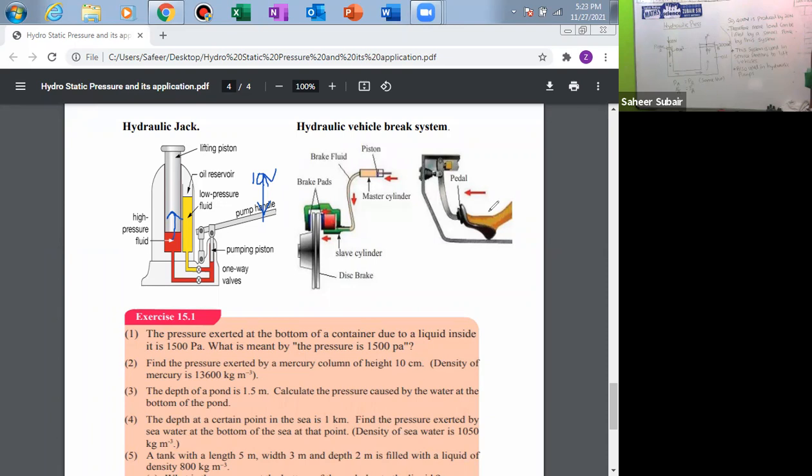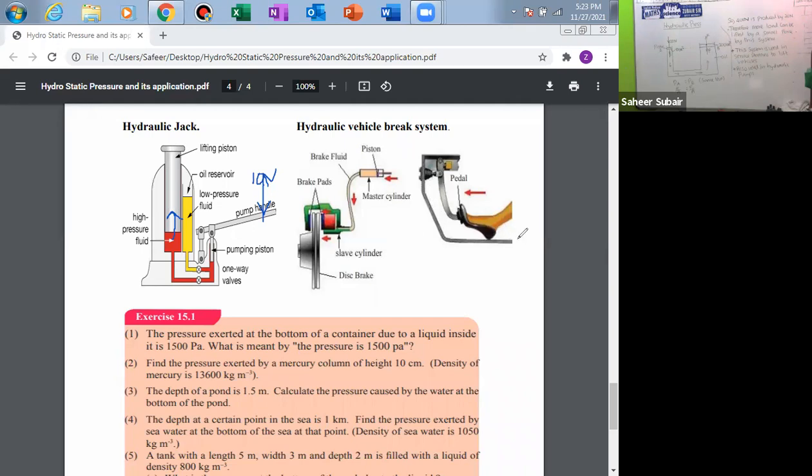Your vehicle brake system. See, in the vehicle brake system, the brake pedal is connected to this part. It is separately given. While pressing, there's a liquid here.